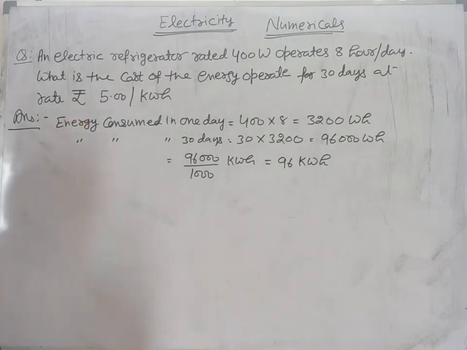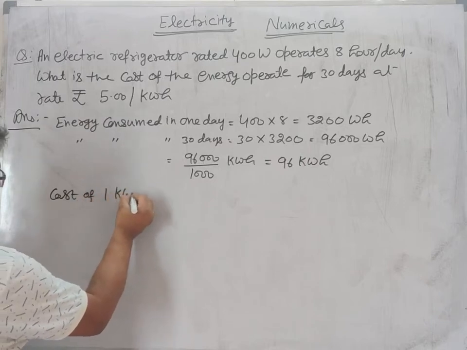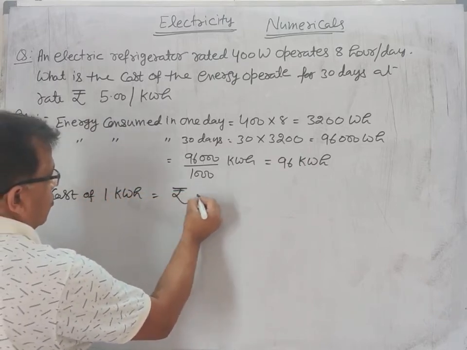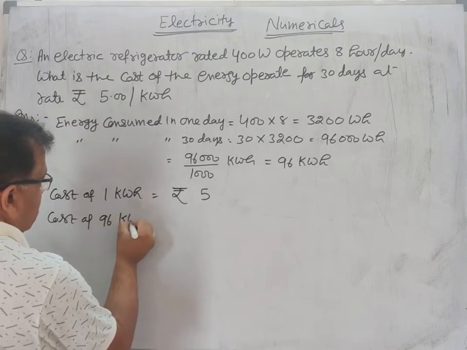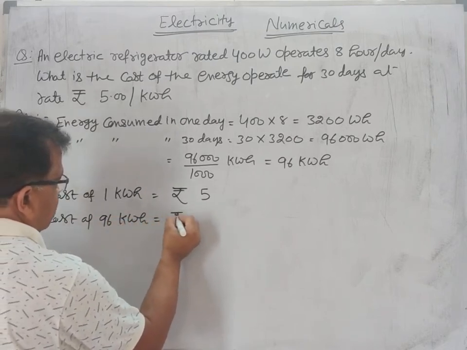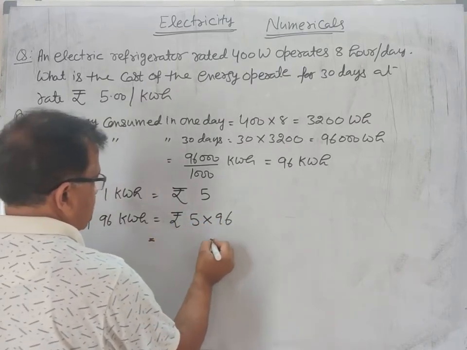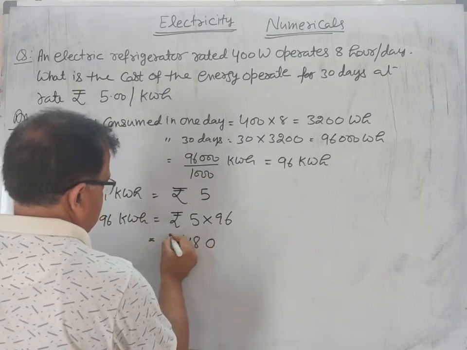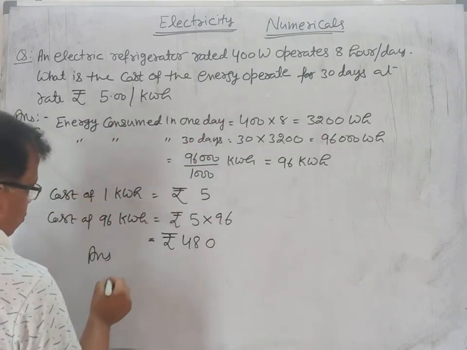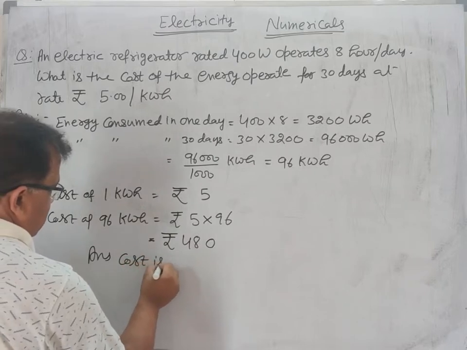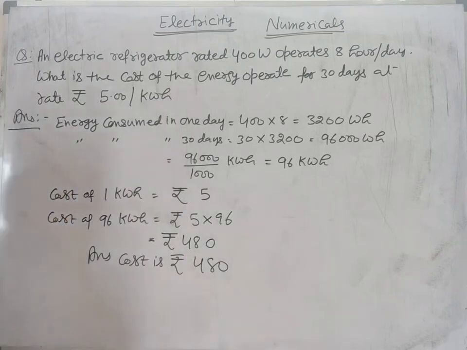Now cost of 1 kilowatt hour is rupees 5, and cost of 96 kilowatt hour is equal to rupees 5 into 96, rupees 480. So the answer to what he is asking, find the cost: the cost is rupees 480. Next numerical.